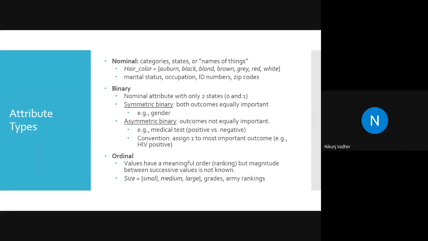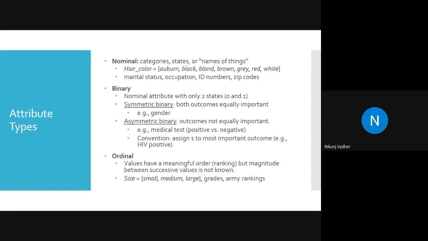When your column has binary values, say in the past we have seen the diabetes data set in Python, there was one column called death. It had a binary value 0 or 1, where 0 means not death and 1 means death. That is asymmetric binary, because that death event was dependent on multiple attributes.